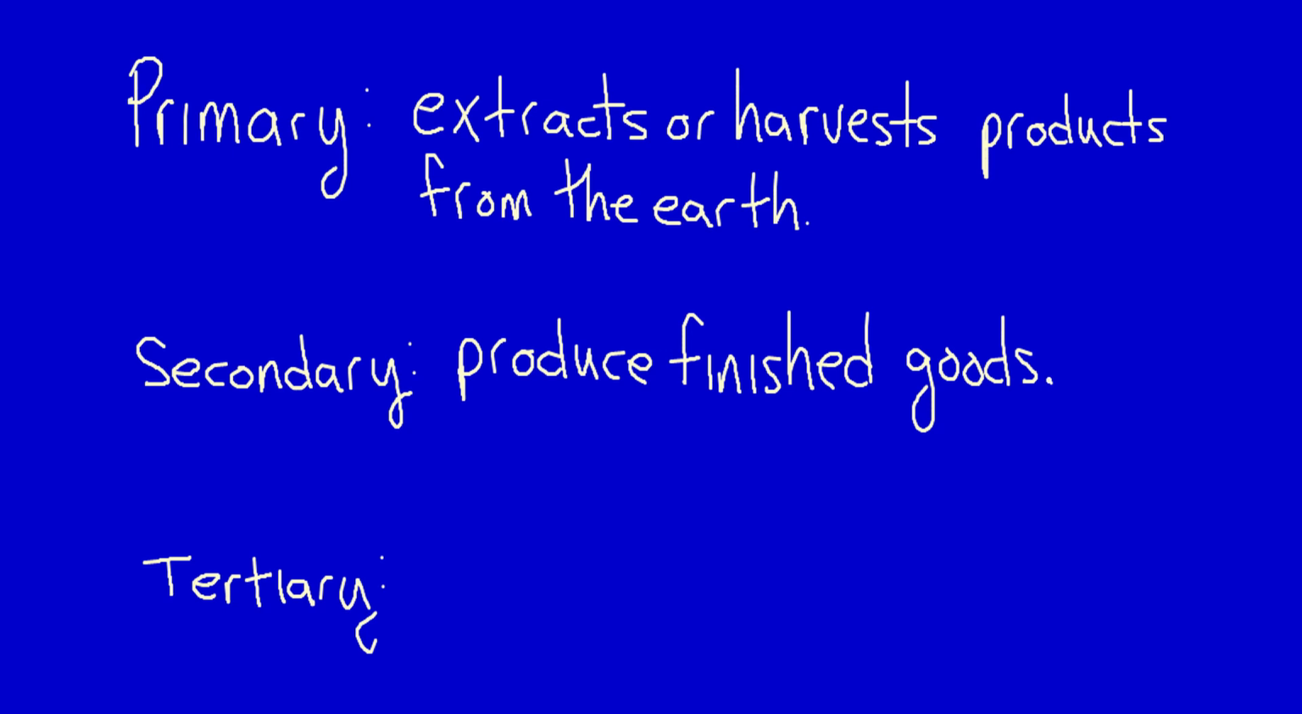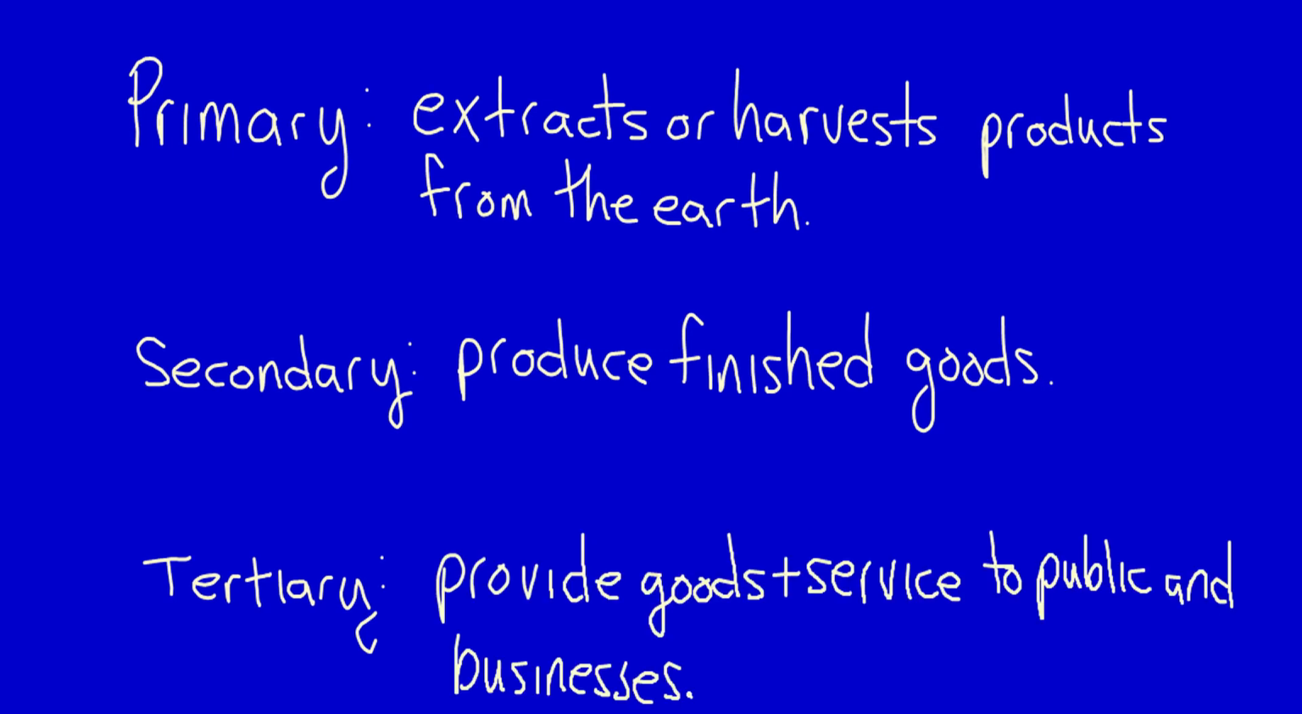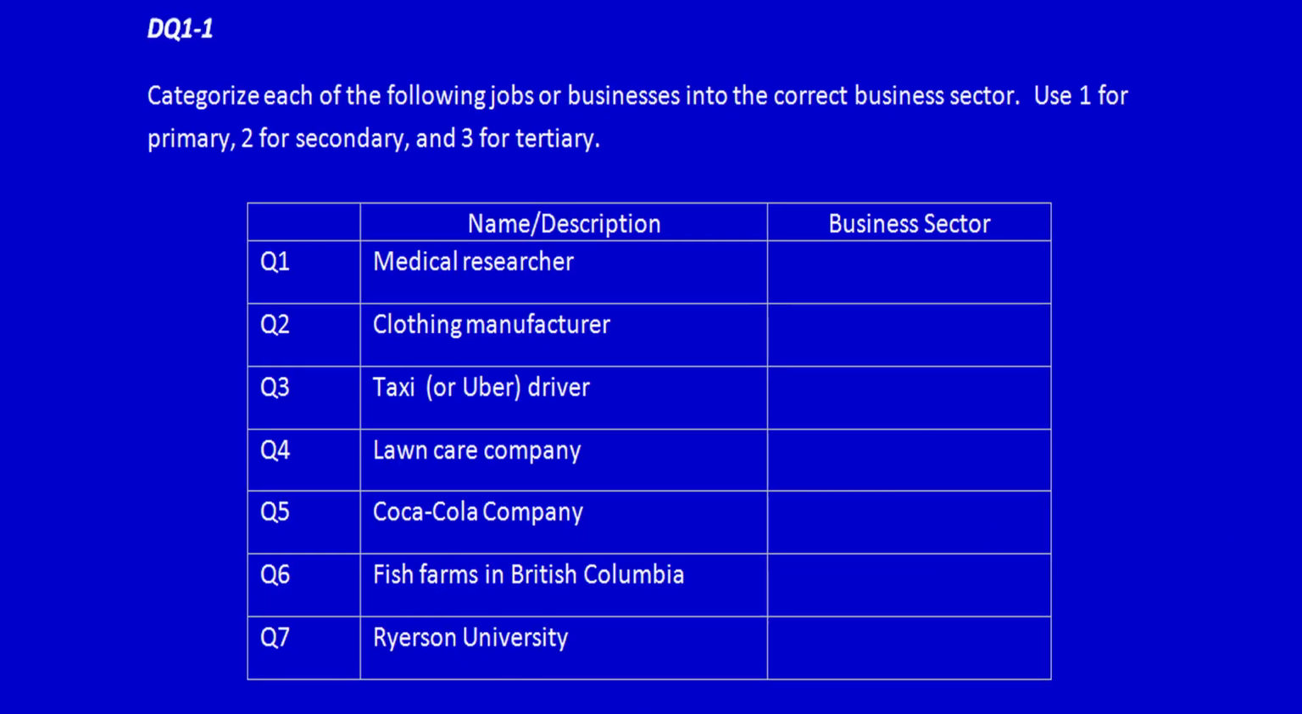The tertiary sector of the economy is also known as the service industry. This sector sells the goods produced by the secondary sector and provides services to both the general population and to businesses in all three of the economic sectors. In Canada, 79.2% of the labor force are tertiary workers in 2019. Now that we've reminded ourselves about what's primary, secondary, and tertiary, let's jump over to the question.